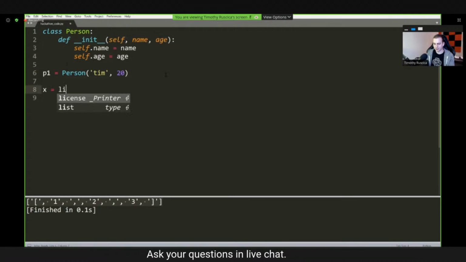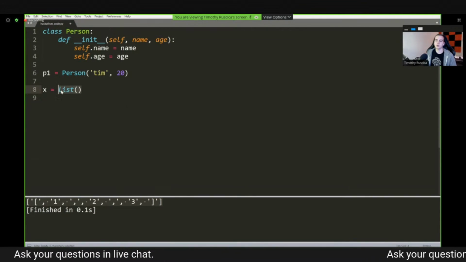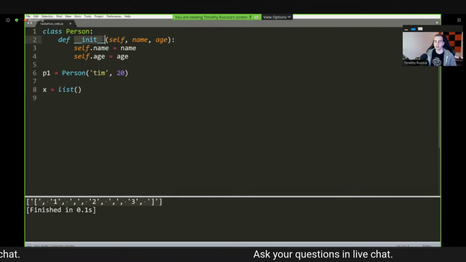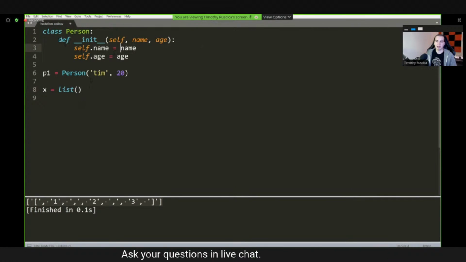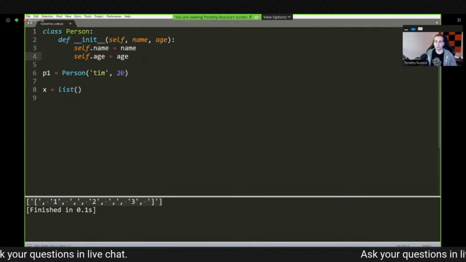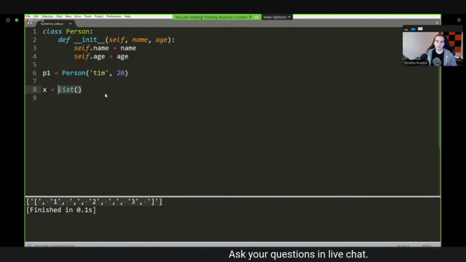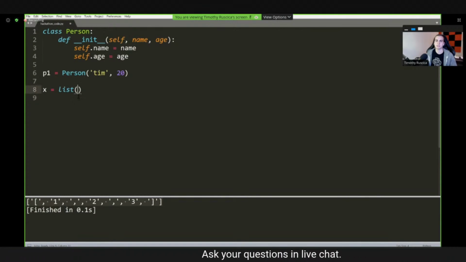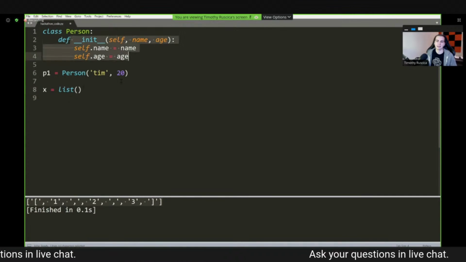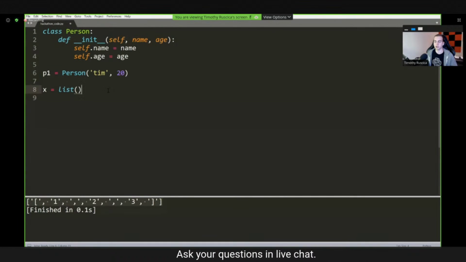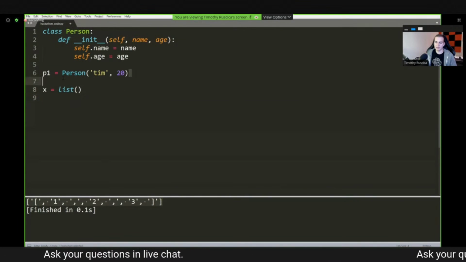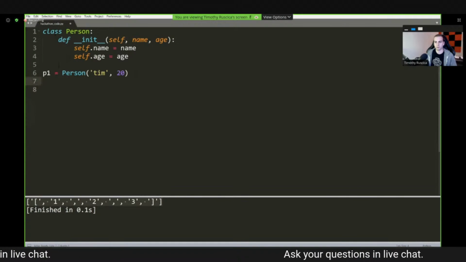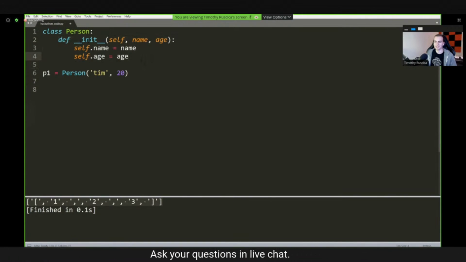So just like when I had something like x = list(), this is constructing a new list. And on the list class, there would be this init method in the same structure that would not take any mandatory parameters. It would take optional parameters, for example, and then it would construct the list based on what we gave it. So that's why when we printed the x to start, we got an empty list, because that was the default list construction. When I passed in, say, a string, or I passed in another list, we actually got a list that had all of those elements in it. That would have been the constructor taking care of that and pretty much creating the object for us. So just keep in mind that whenever we create a new person object, or a new object at all for that matter, when we have an init, then it runs this method.